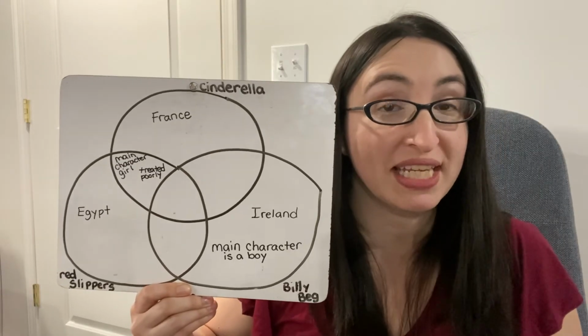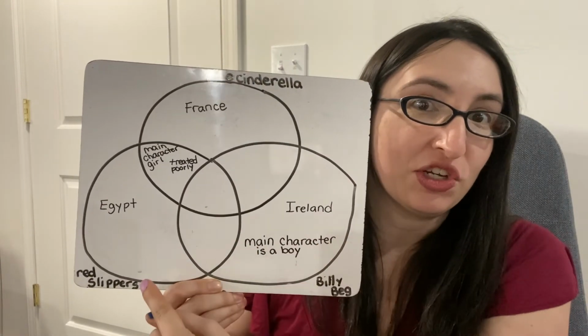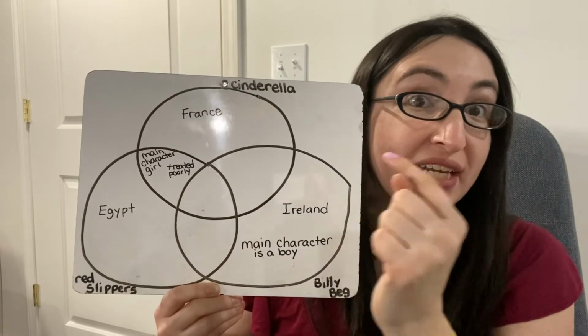All 3 of these stories take place in different areas of the world. Billy Bag took place in Ireland, the girl with the red slippers happened in Egypt, and Cinderella happened in France. Now, is there something that connects all of these stories together? What's something similar about all of these stories or characters? Well, the first thing I thought of is that each story involved a shoe that went missing. It either got left behind or it got taken away.